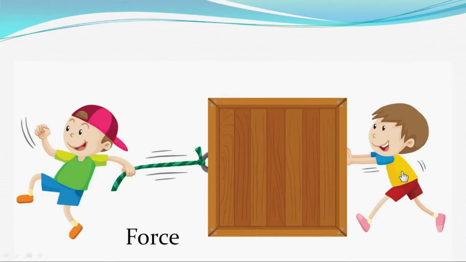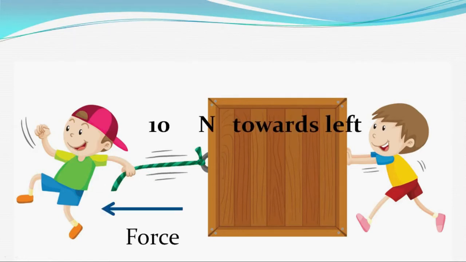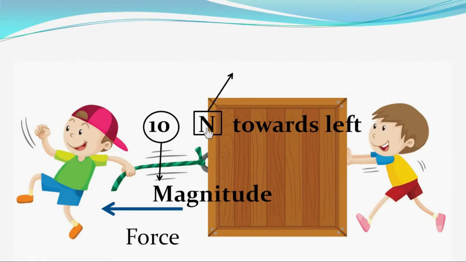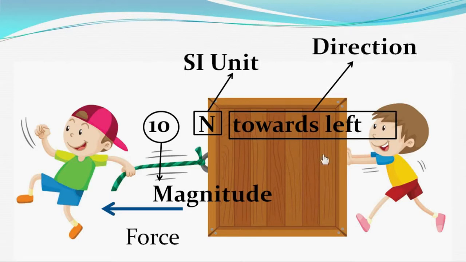Here is a box. One boy is pushing the box in left direction and another is pulling the box in left direction. Then how much force is working on the box? There is 10 Newton force towards left. What is 10 here? 10 is magnitude, Newton is the SI unit, and towards left is the direction. Whenever we apply a force on a body, then we must need a direction, in which direction the force is acting on the body.